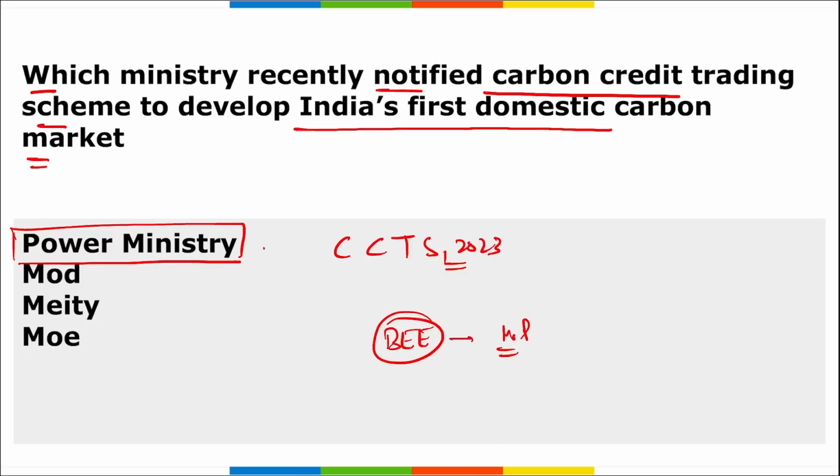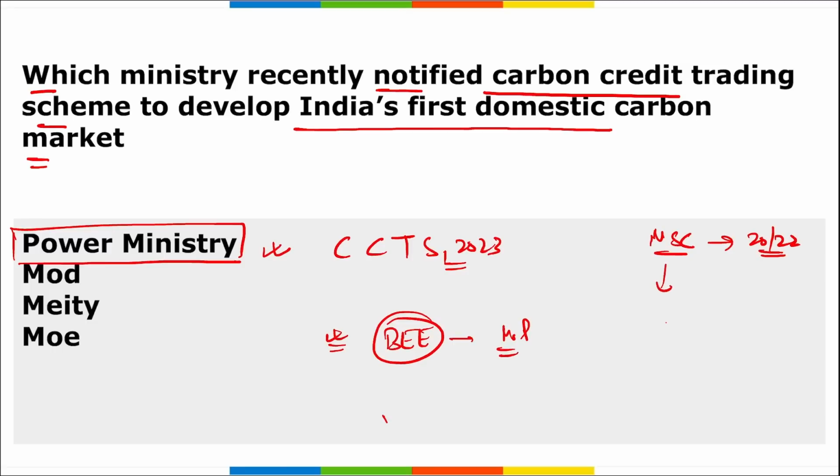So if the ministry is asked, then power ministry. If the name of the statutory body is asked, then it is your BEE, right? Then next thing, remember, this carbon credit scheme will form a national steering committee. This is a technical committee, and remember, this national steering committee will consist of 20 to 22 members, and this committee will be headed by whom?